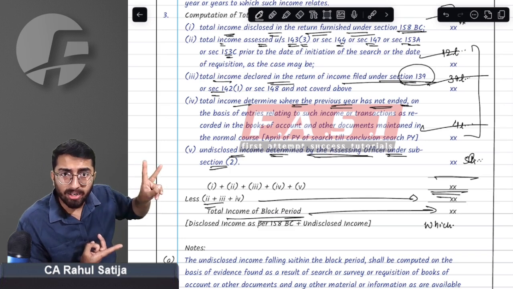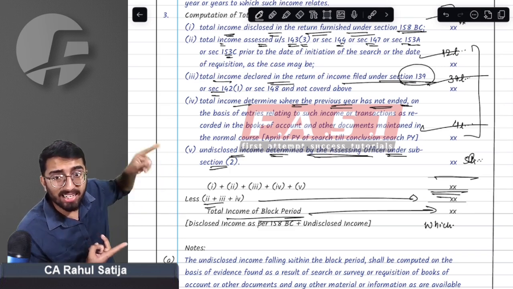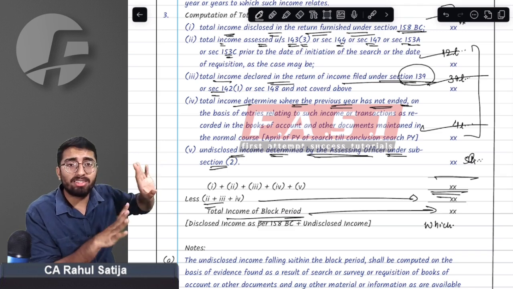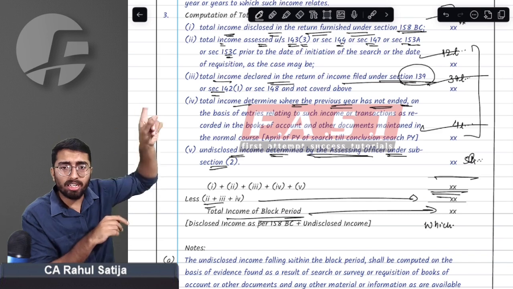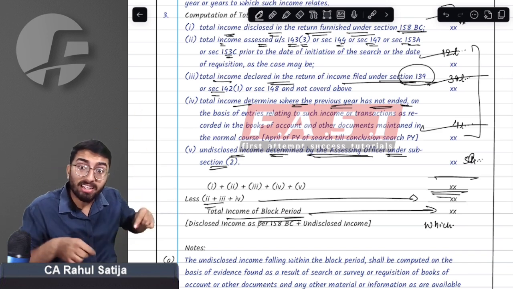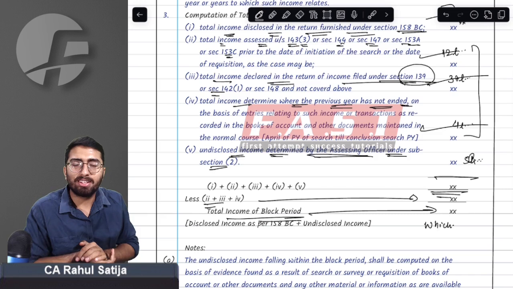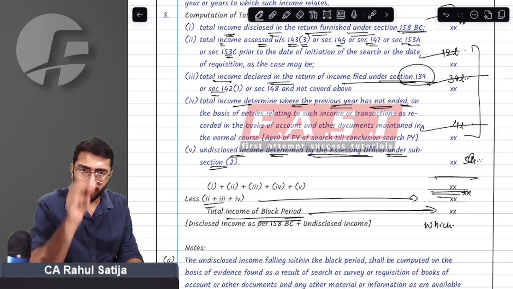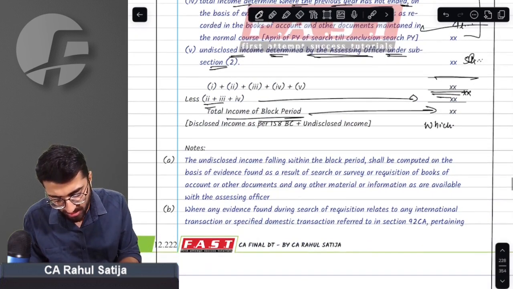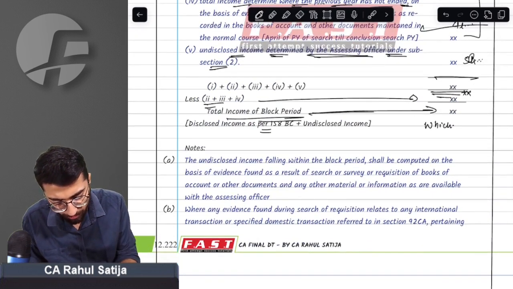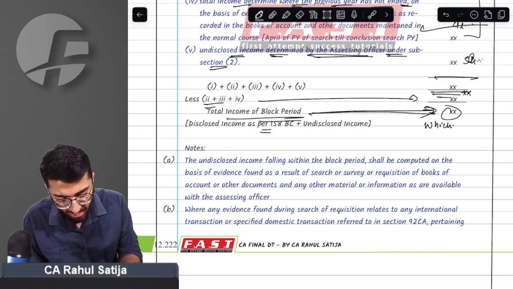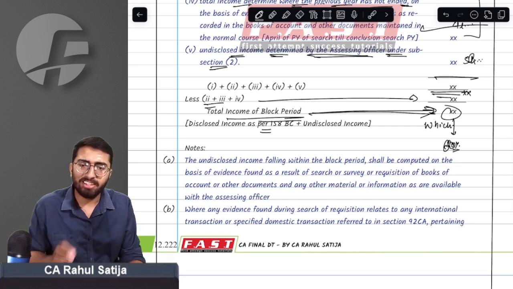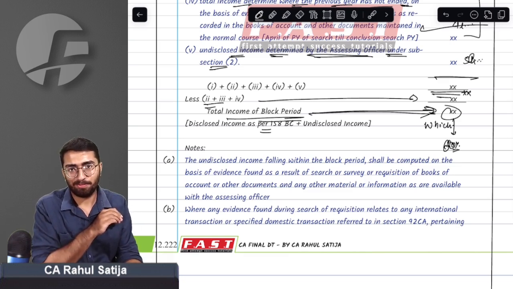And second thing, department finds out certain incomes and adds itself. That I have even not declared, department finds out from somewhere and adds to my income. That is point number 1 and point number 5, the incomes that are actually undisclosed income. So that will be considered for the purpose of taxing. So whatever the income that we find out for this block period, that will be total income for the block period, which is taxable, and such income will be taxed at the rate of 60%.